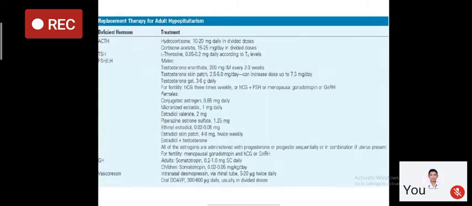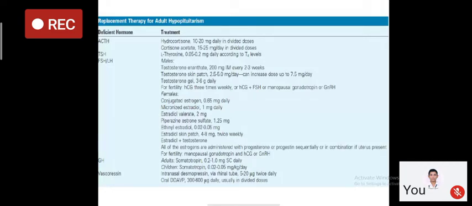For hypogonadotropic hypogonadism, which means when LH and FSH are absent, for males we have testosterone preparations available. Various types of testosterone are available, including injectable, skin patch, and gels, which can be utilized. Similarly, we have various types of estradiol preparation, which can be given to females or young women. Now, when fertility is desired, we take help of HCG or HCG plus HMG, where fertility can be achieved in